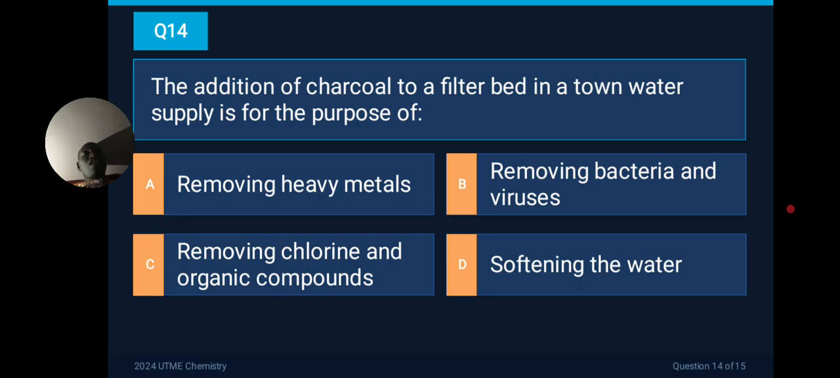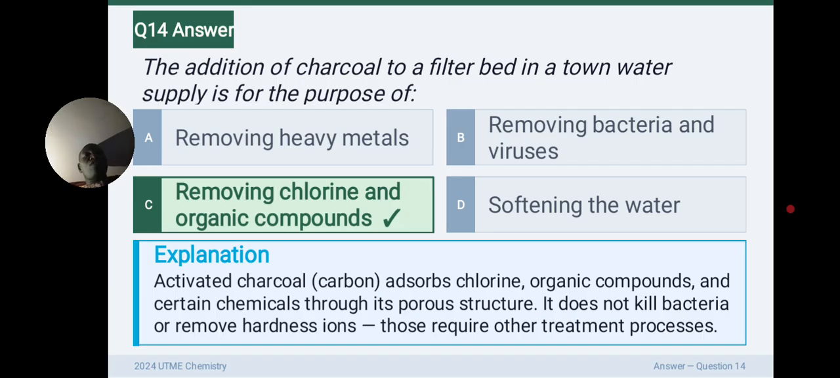So A, removing heavy metals, B, removing bacteria and viruses, C, removing chlorine and organic compounds, D, softening the water. The correct answer is removing chlorine and organic compounds. So that's the use of charcoal. Charcoal absorbs chlorine, organic compounds, and certain chemicals through porous structures. We all know charcoal, that they have porous structures. Yeah, it does not kill bacteria, and it does not remove the hardness ions.